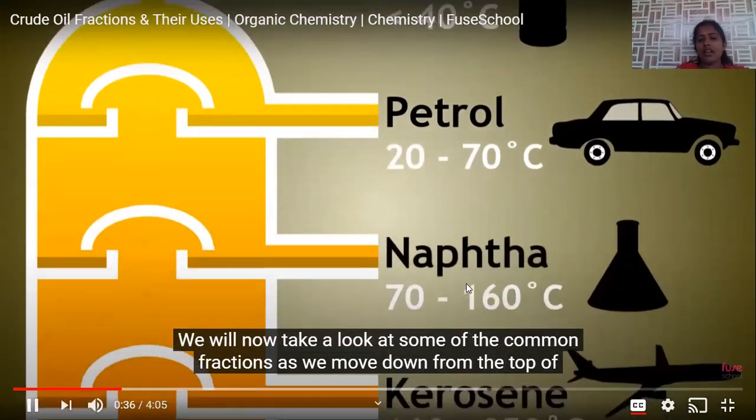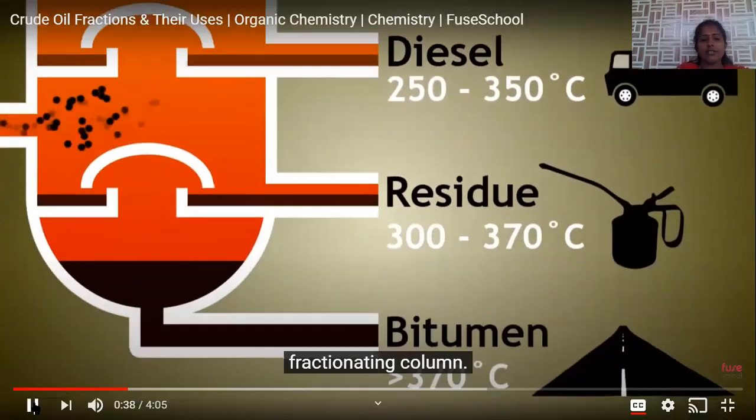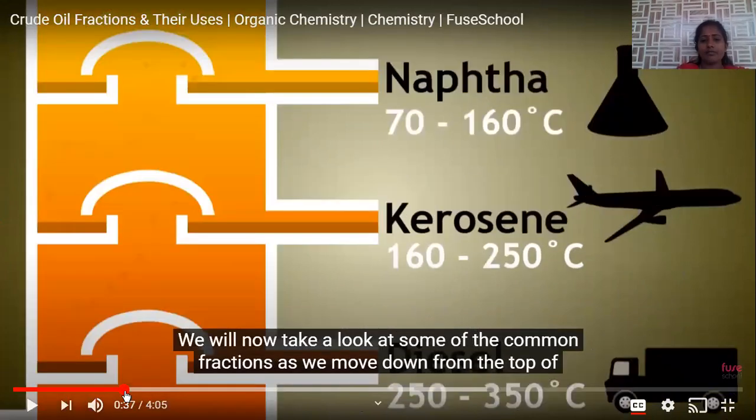And next is about naphtha. In the range of 70 to 120 degrees centigrade, we will get this naphtha. Naphtha is the fraction at 70 to 160 degrees centigrade. This is the main reagent used in the chemical industry, especially synthetic organic chemistry. It is used as a solvent, and the pharmaceutical industry is also using this naphtha. So it is used in the laboratory.